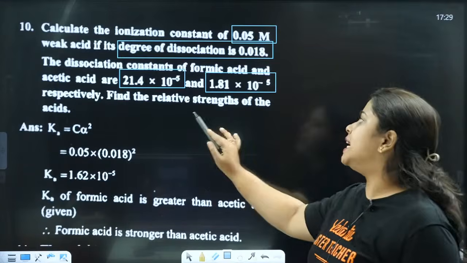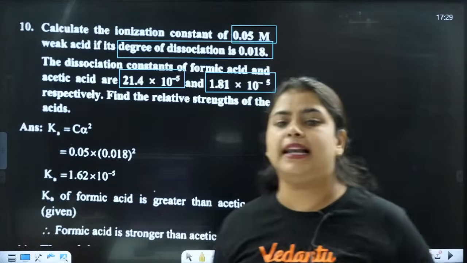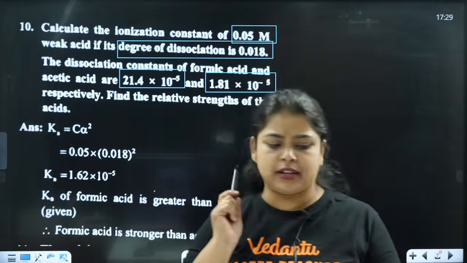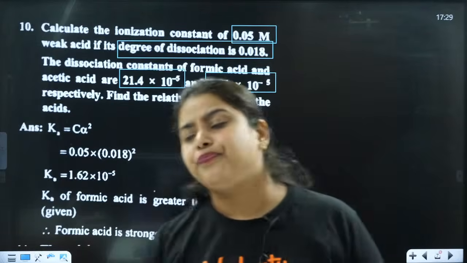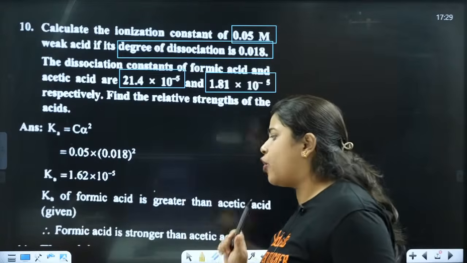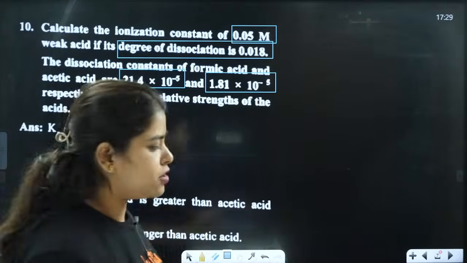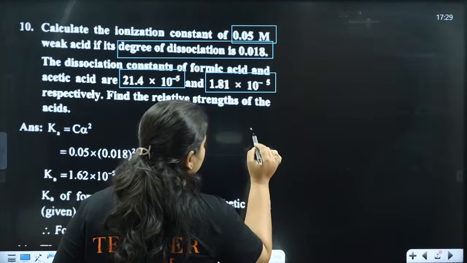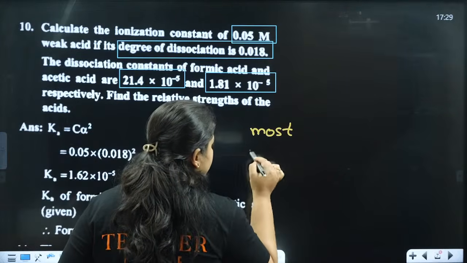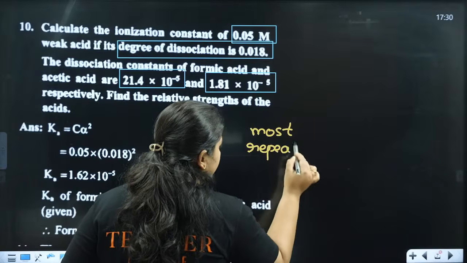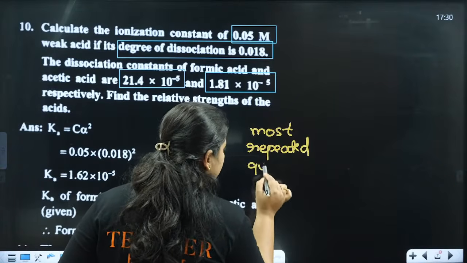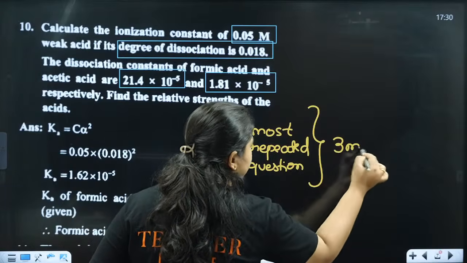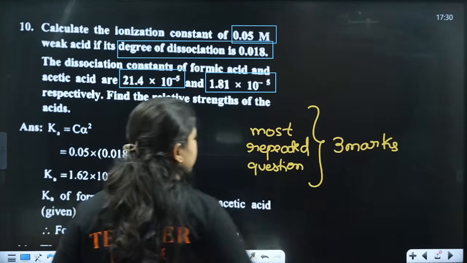Next, find the relative strength of the acid. ಏನಪ್ಪ relative strength of that acid? They have given us the value of formic acid, and the value of acetic acid also. Next, we need to find it according to the formula. Concentrate. This is also very easy and very important. Most repeated question it is. So practice this question properly, everyone. This is also for 3 marks they have asked it.